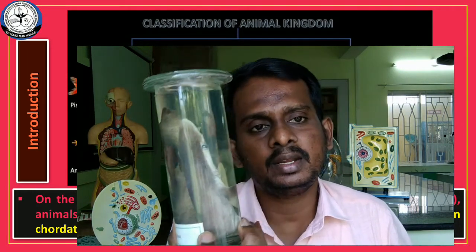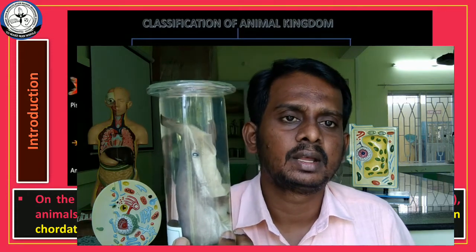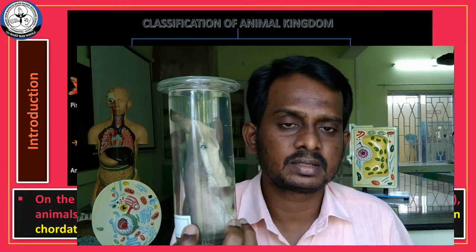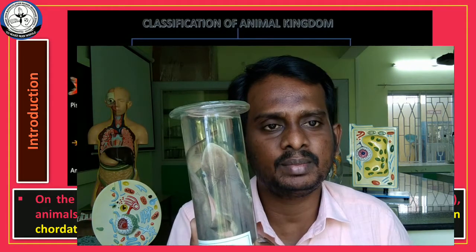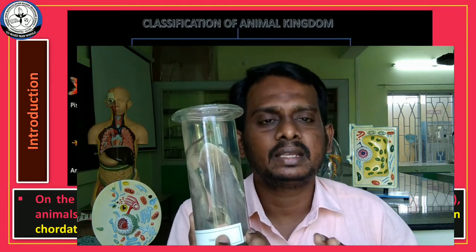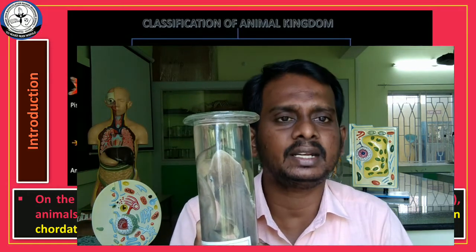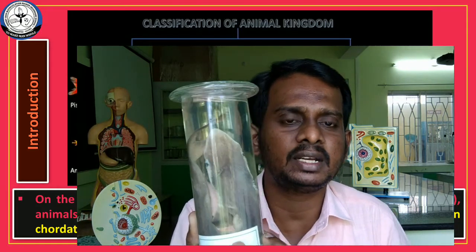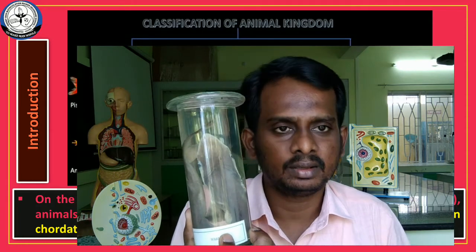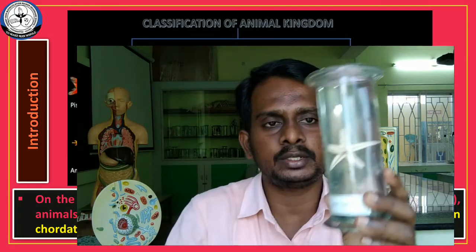This animal comes under the class Pisces, and this animal has a notochord. That is the reason this animal comes under the vertebrate category. இதுக்கு நோட்டோகார்டு அப்படிங்கிற ஒரு ஸ்ட்ரக்சர் இருக்கிறனால இந்த அனிமல் ஷார்க் வெர்டபிரேட் அப்படிங்கிற ஒரு கேட்டகரியில் வருவாங்க.